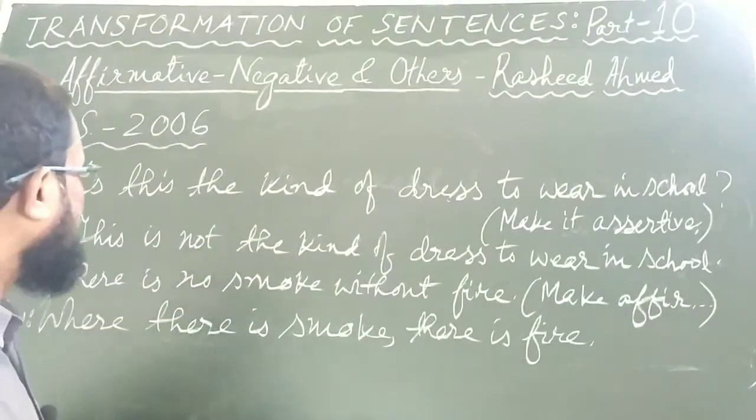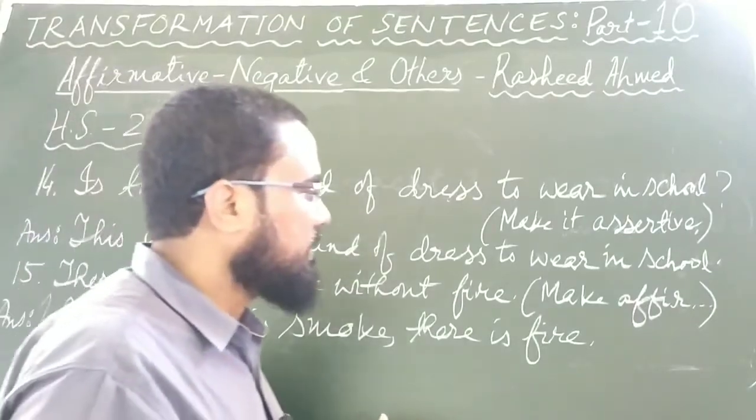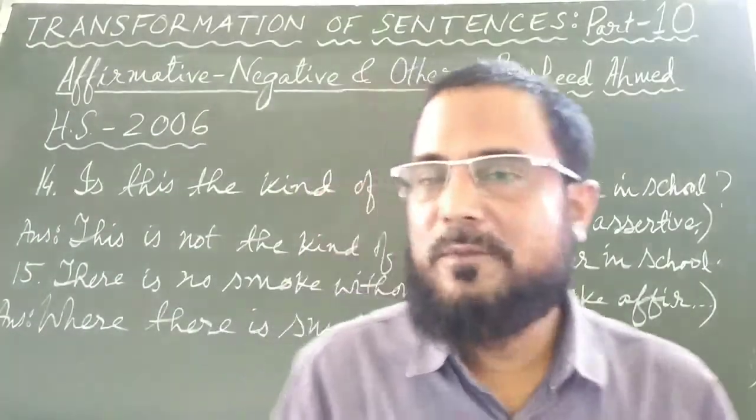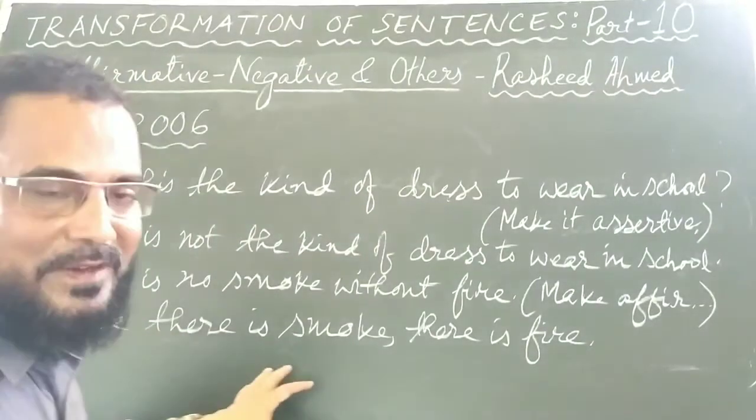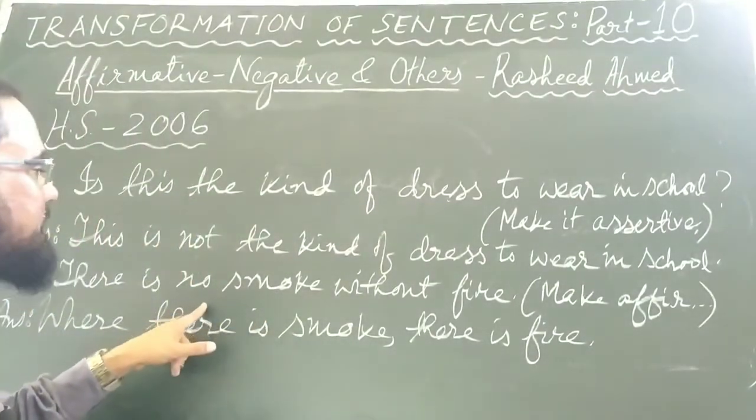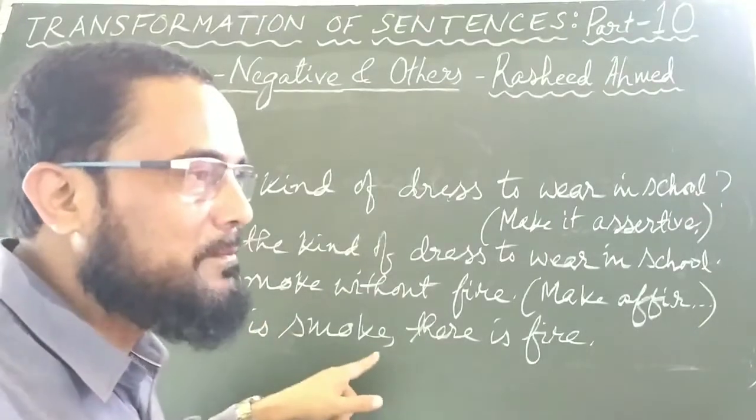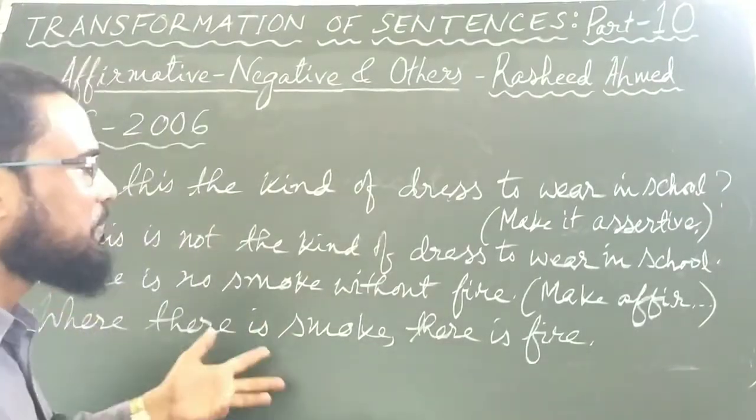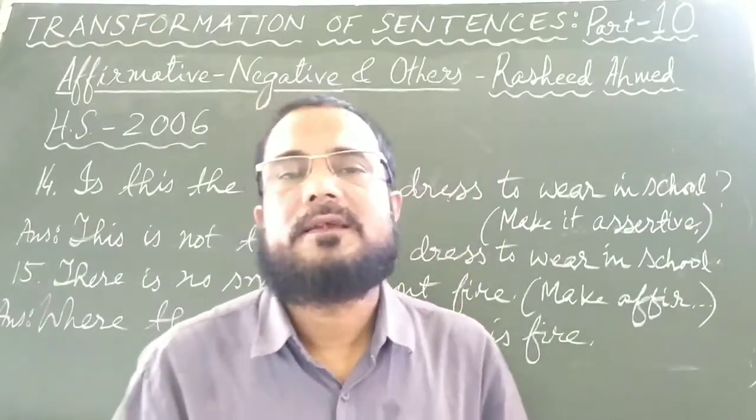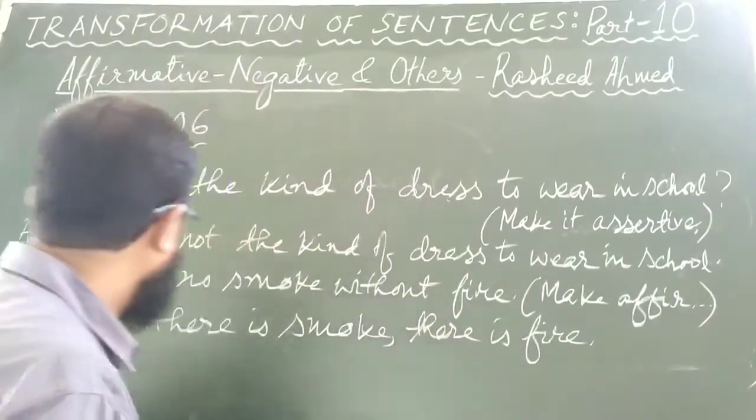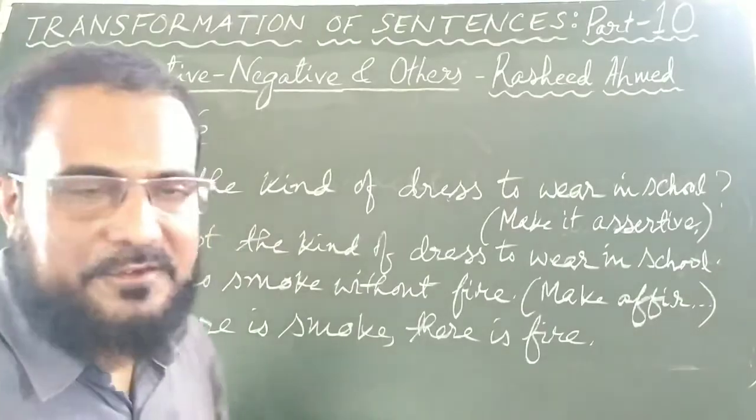Then come to the next one. There is no smoke without fire. Make it affirmative. When you make it affirmative, at the same time you actually make it a complex sentence also. The given sentence is a simple sentence, there is no smoke without fire, and when you make it affirmative, at the same time you make it a complex sentence: where there is smoke, there is fire.